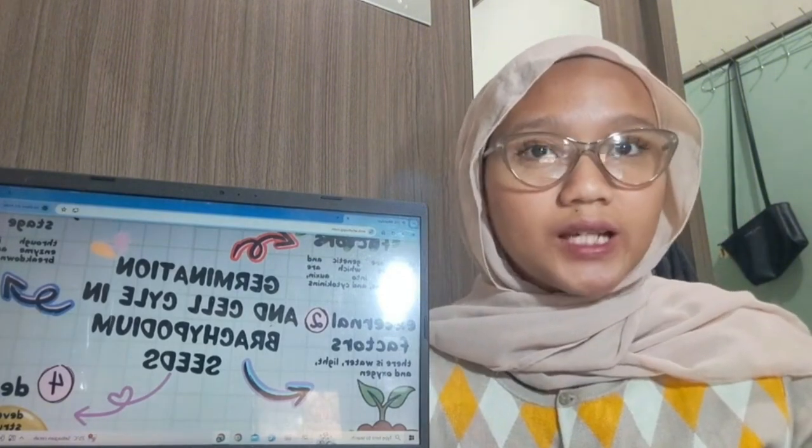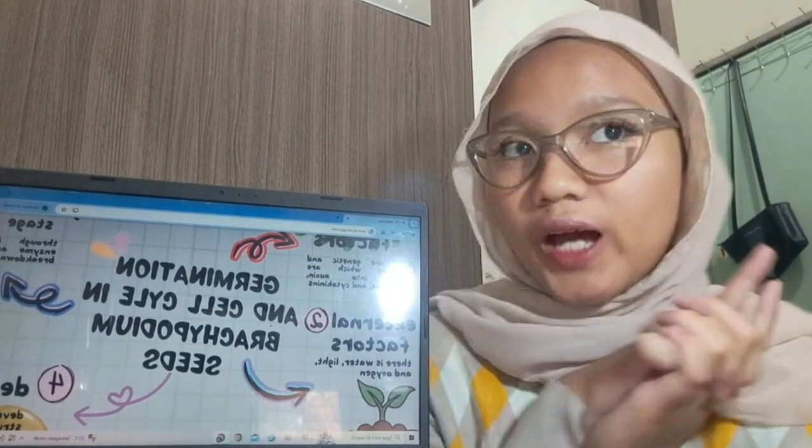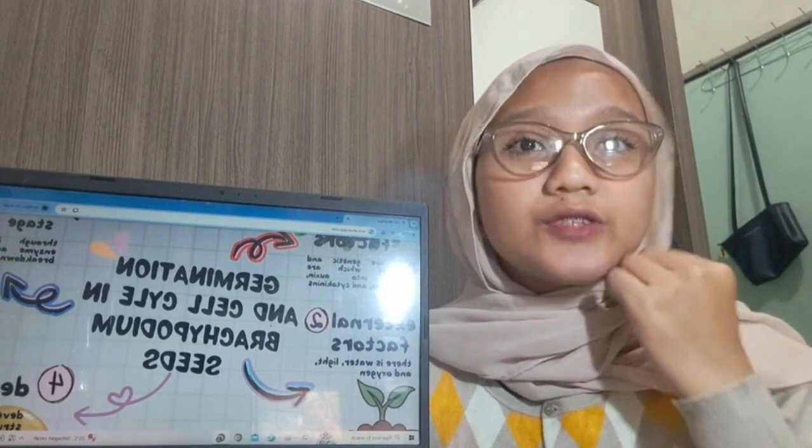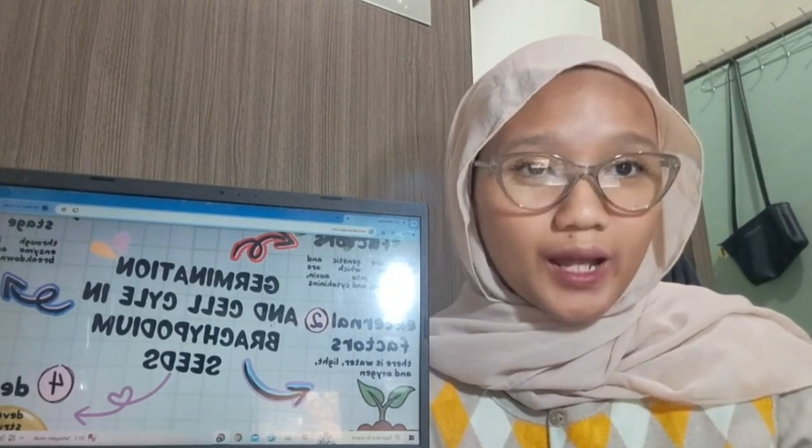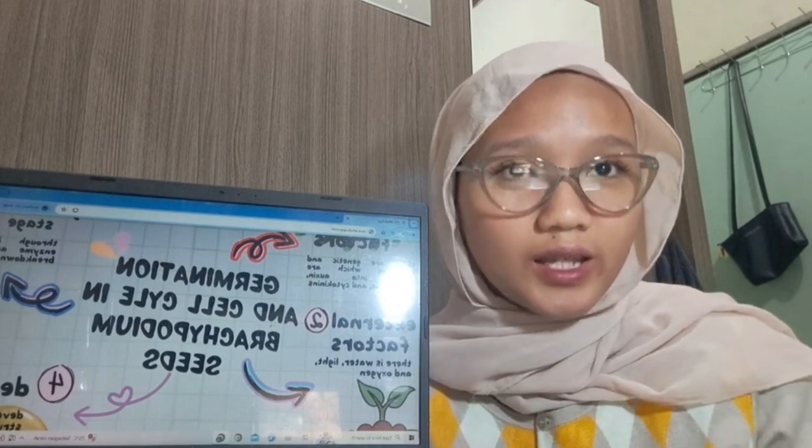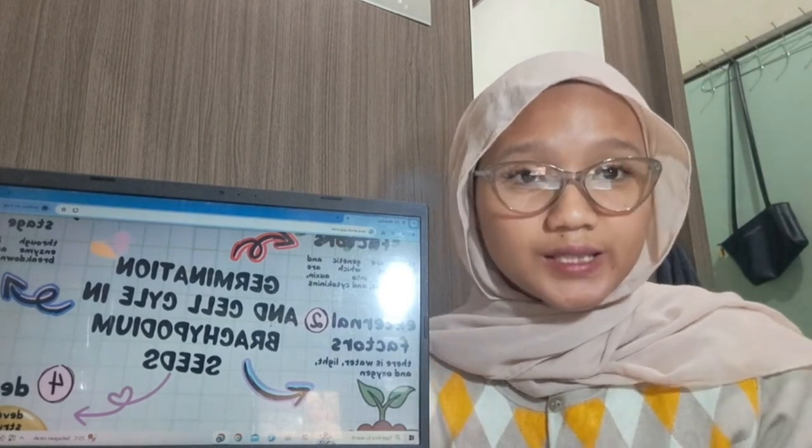Now that we've seen the internal influences, let's move on to the external factors like water, light, and oxygen. These factors come from the environment and are essential for activating the germination process.